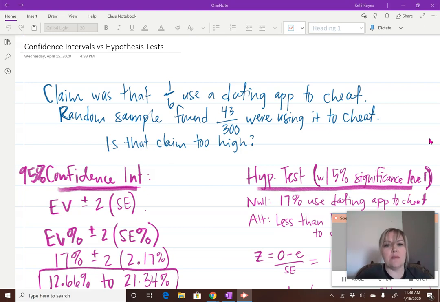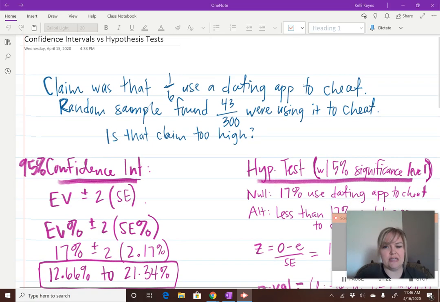So the claim was that 1 out of 6 use a dating app to cheat. And they thought that was too high of a fraction. So the random sample found that 43 out of 300 were using it to cheat.